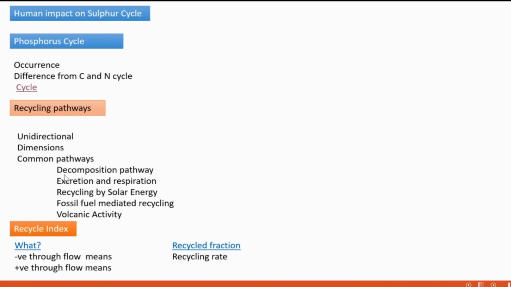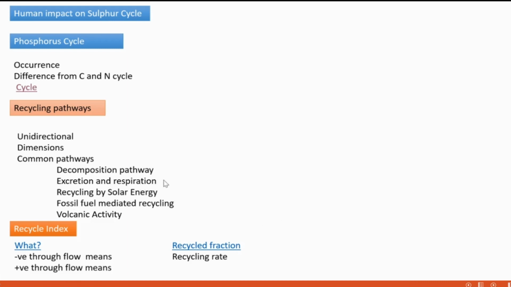In the decomposition pathway, the main mediators are microorganisms like bacteria and fungi. They are called reducers. Why are they called reducers? Because they reduce complex organic substances into simpler ones and make them available for producers. So the decomposition pathway is a main mediator in the biogeochemical cycle.